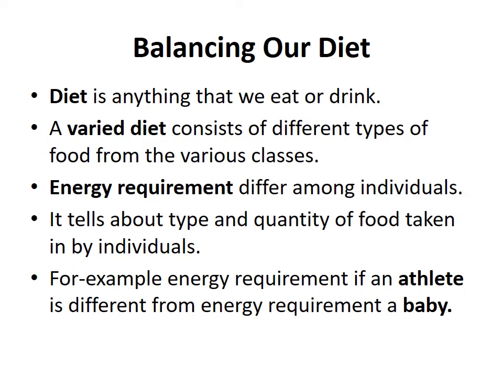So how should we balance our diet? The answer is that the energy requirement is different among different individuals. Different individuals have different energy requirements, and their food should be balanced according to their energy requirement. It basically tells about the type and quantity of food taken in by the individuals. For example, the energy requirement of an athlete is totally different from the energy requirement of a baby.